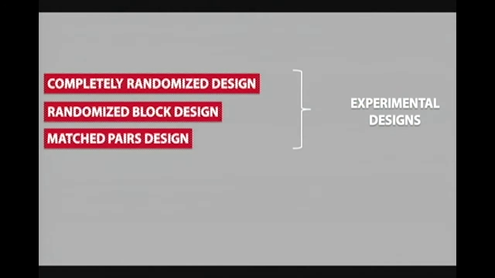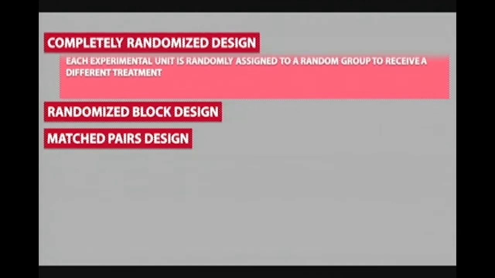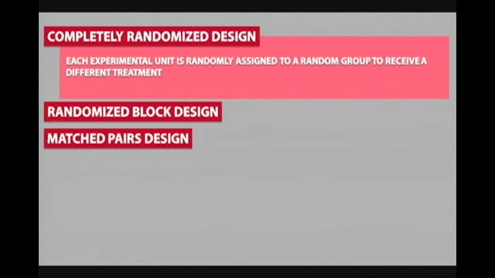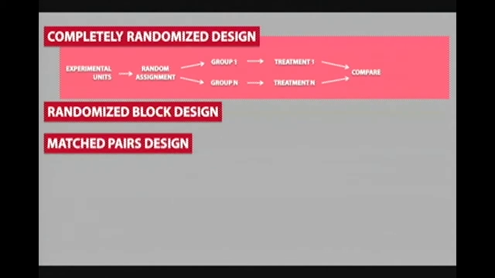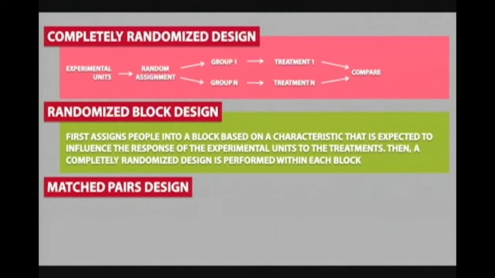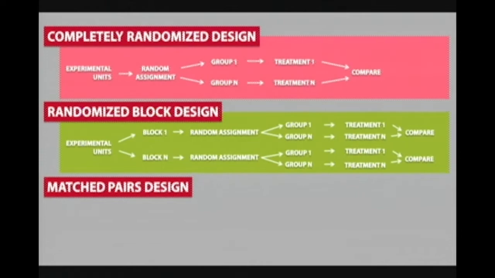These are the experimental designs we talked about. In a completely randomized design, each experimental unit is randomly assigned to a random group to receive a different treatment. This is what the diagram would look like. Group N, or treatment N, means you can have any number of groups or treatments. A randomized block design first assigns people into a block based on a characteristic that is expected to influence the response of the experimental units to the treatments. Then, a completely randomized design is performed within each block. This is what the diagram would look like.